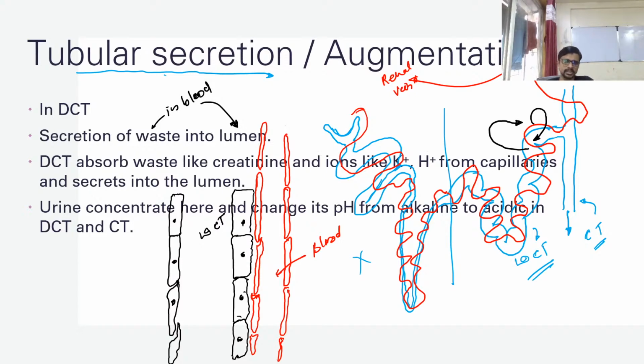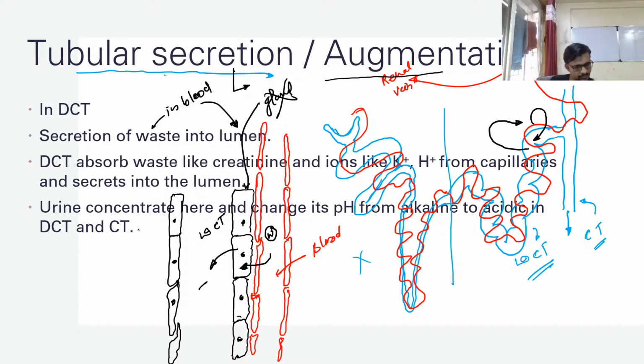So in this DCT, what happens? Any waste inside the blood will be absorbed by this cell and then passed into the DCT. So we call it a secretion. Actually, the word secretion is not correct, because these cells of DCT are not glands. So secretion is not correct, but the very first time it was used by scientists, and we still use it. There is another word you can use, augmentation.